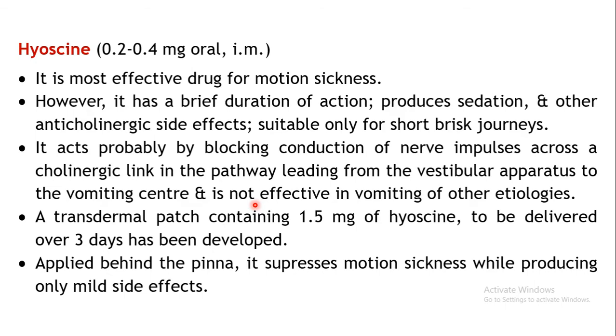To start with the individual drugs, hyoscine is the first example. The dose is 0.2 to 0.4 milligram, and it can be used by the oral as well as the IM route. This particular drug is the most effective drug for motion sickness. Different terms are used here, as we have already seen under the emetics chapter: motion sickness, morning sickness, vomiting associated with cancer chemotherapy, and post-operative nausea and vomiting.